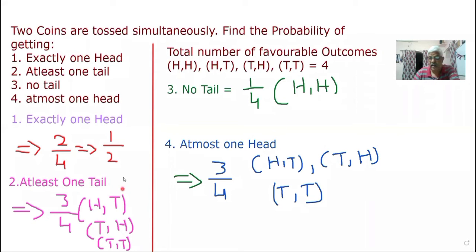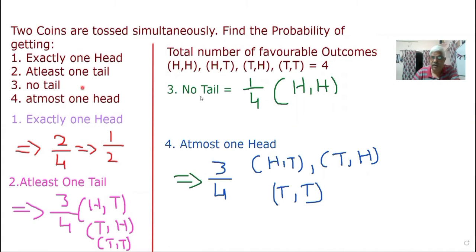At least one means one tail should be there. Two tails, okay, fine, very nice. But zero tails? No, we are not considering. Therefore, one is HT, second is TH, third one is TT. Two tails also we considered because at least. Now the possibilities are 3, so 3 by 4 is the probability.